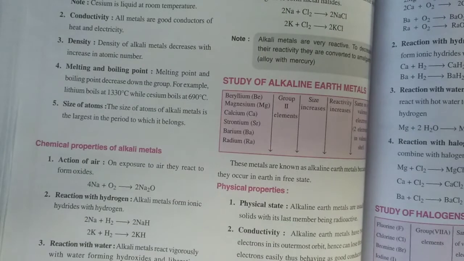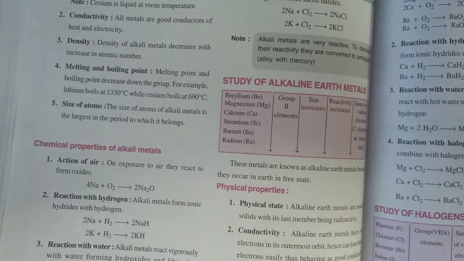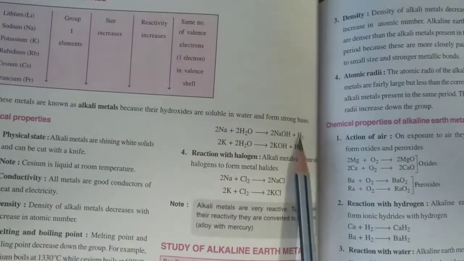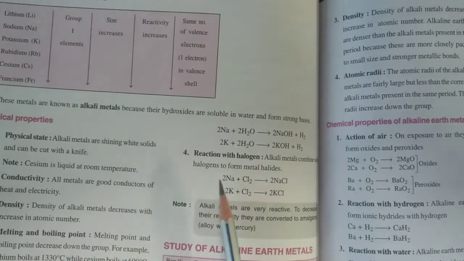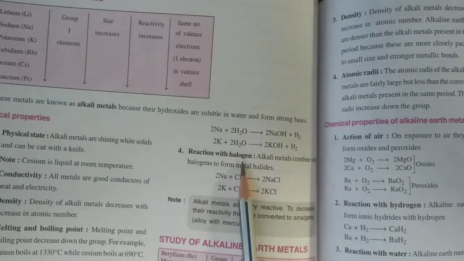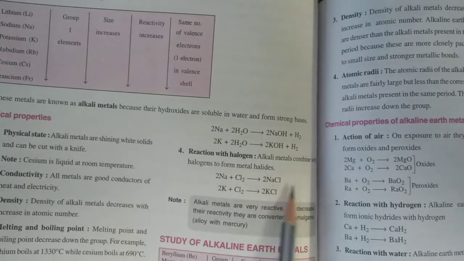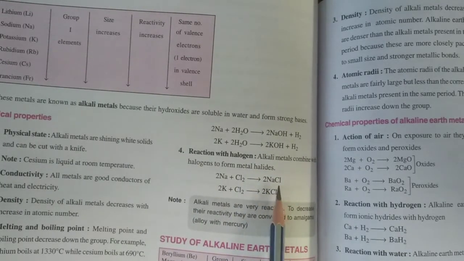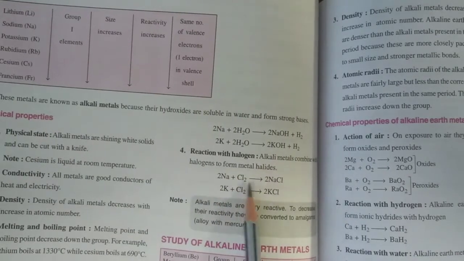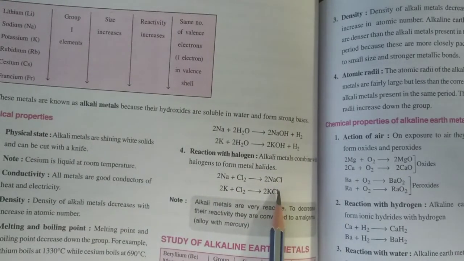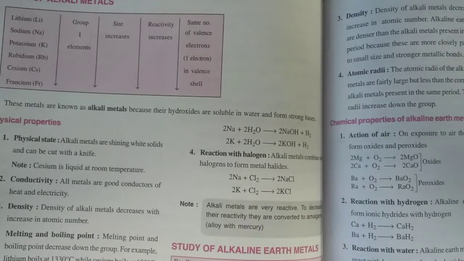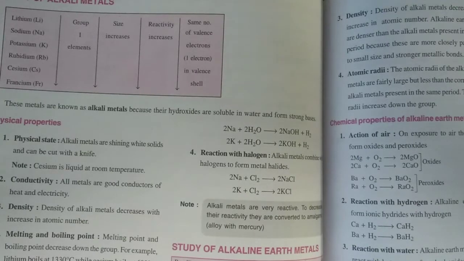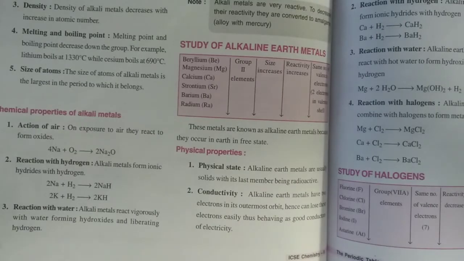Alkali metals are metals and hydrogen is a non-metal, and a metal and a non-metal react to form an ionic compound. Then if we talk about the reaction of alkali metals with water, all the alkali metals react vigorously with water and they form hydroxide, and along with it they liberate hydrogen gas. Then, when they react with halogens, they form metal halides, which are again ionic in nature because halogens are non-metals. As alkali metals are very reactive in nature, to decrease their reactivity, these are converted to amalgams.